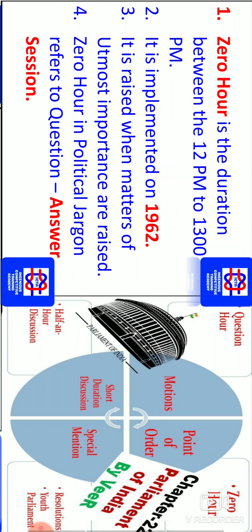So this Zero Hour is the duration between 12 pm to 1300 pm. Within this 1 hour, the maximum period of Zero Hour is 1 hour. This is where you will be asked various questions. This Zero Hour was implemented in 1962.